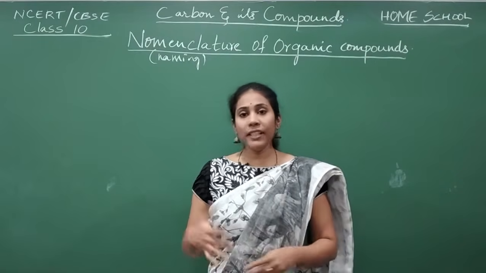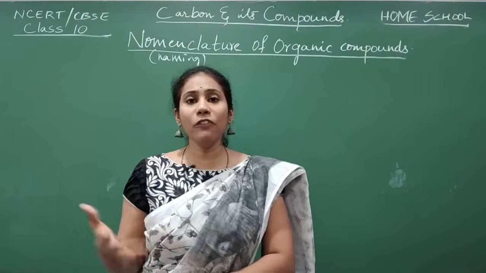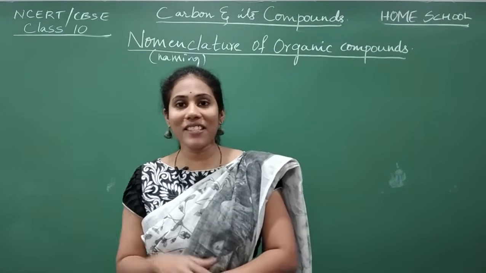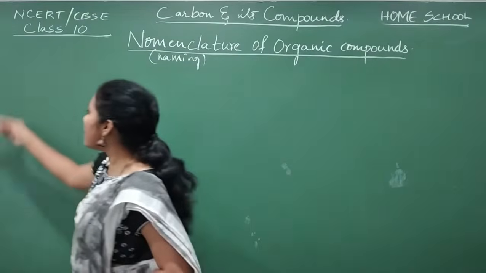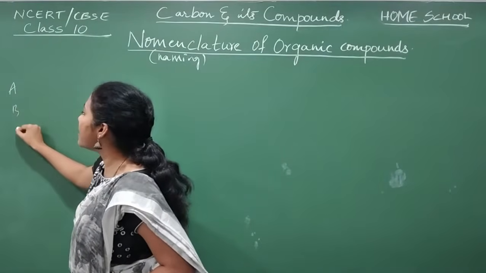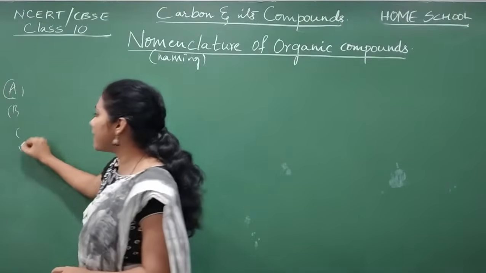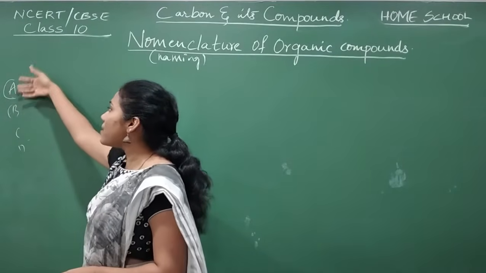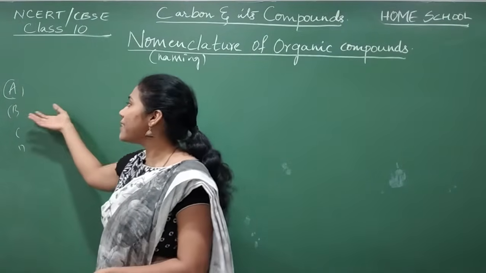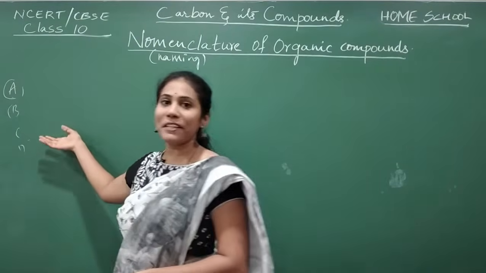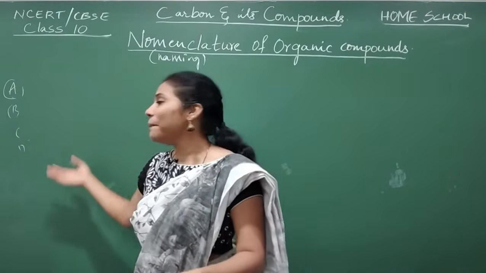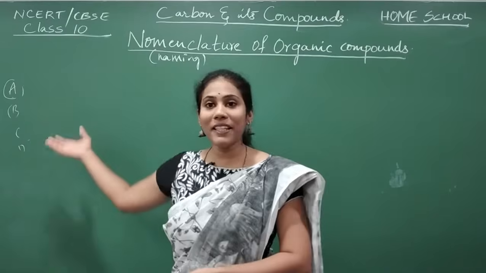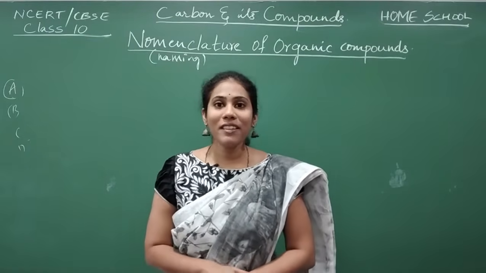And as I told you, there are crores and crores of organic compounds. How will you name them? You can't name them after the scientists who discovered them. Imagine today a particular scientist has discovered organic compounds A, B, C, D. What names would he keep? If compound A is given his own name, B is given his wife's name, C is given his daughter's name, or D is given his son's name, imagine how difficult it is for us to remember the names of the discovered compounds, isn't it?